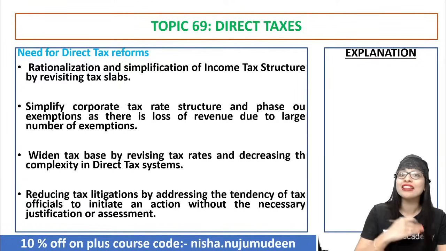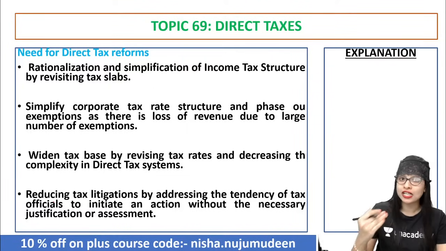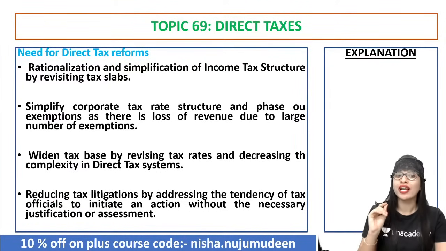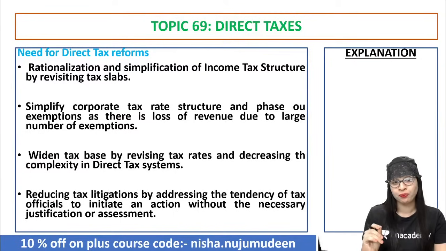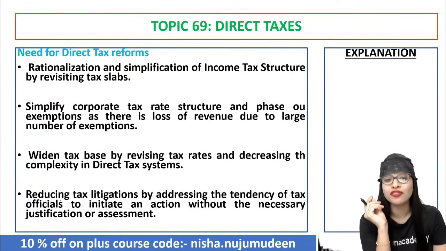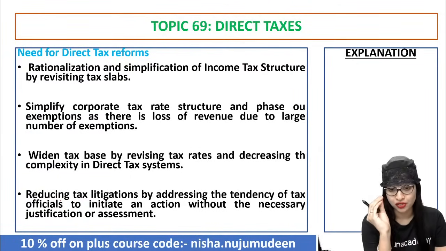Next is widen the tax base. For that you can revise the tax rates at a lower slab and decrease all the difficulties or complexities which are involved in the direct tax system. And next is reducing tax litigation. For that you have to address the tendency of tax officials to take an action without the necessary justification or assessments. Clear?